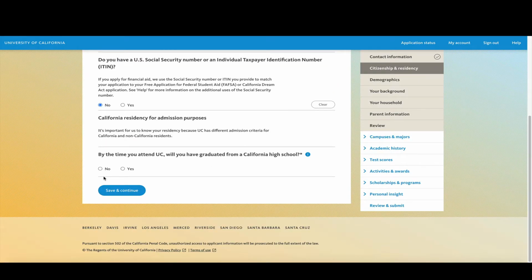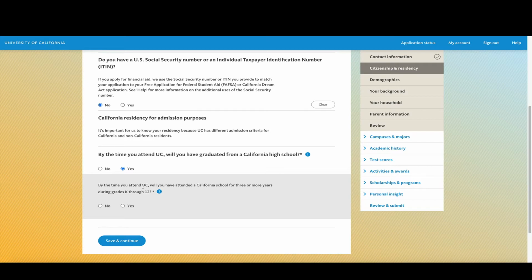The last question is asking, by the time you attend UC, will you have graduated from a California high school? And now there's a light gray section that is asking if by the time I attend UC, would I have attended a California high school for 3 or more years, K through 12? When ready, click save and continue.